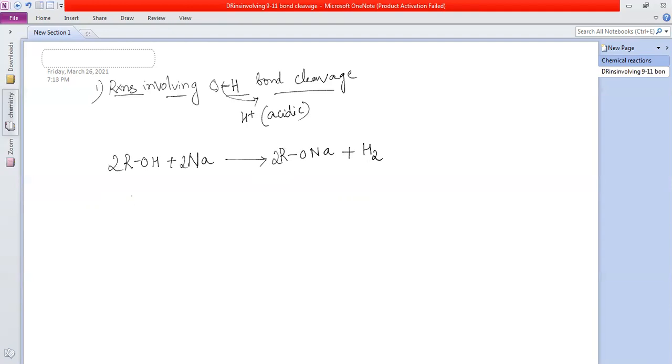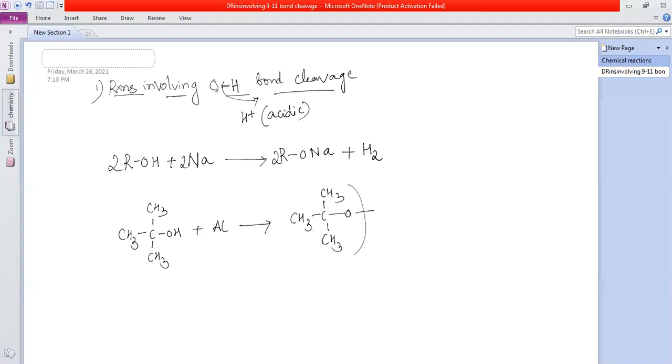Now with aluminium also, I'll show you the reaction. I'll take aluminium tertiary butoxide. First take tertiary butyl alcohol reacting with aluminium. So what will I get? Aluminium is 3 plus, so this will be 3 times here.